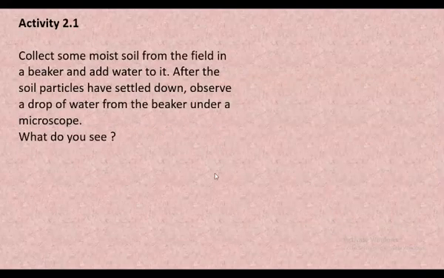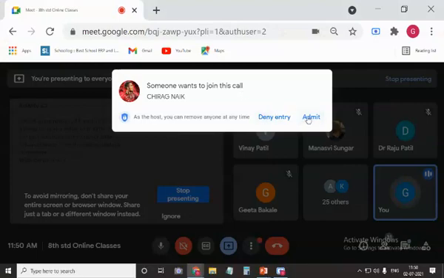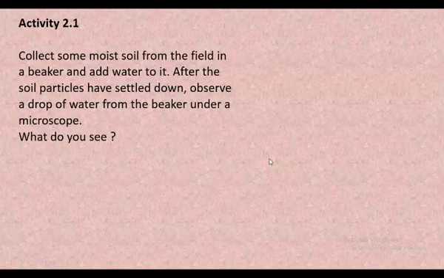Next, here is an activity, activity 2.1. Collect some moist soil from the field in a beaker and add water to it. After the soil particles have settled down, observe a drop of water from the beaker under a microscope. What do you observe? Take some sample of soil in the beaker, then add water to it and stir it well.